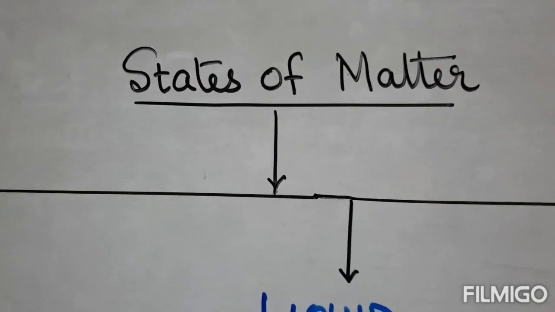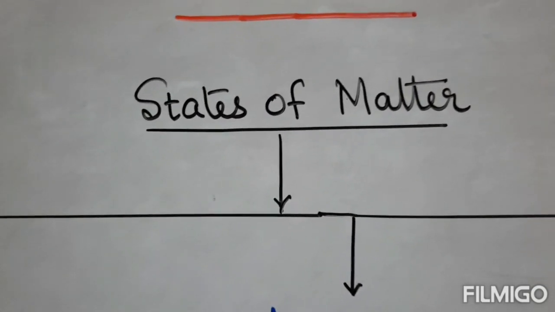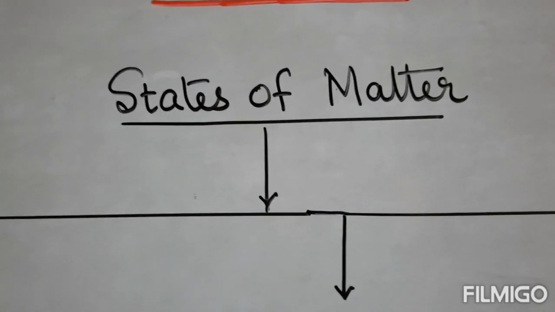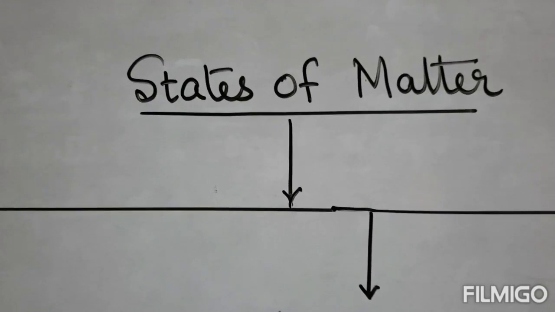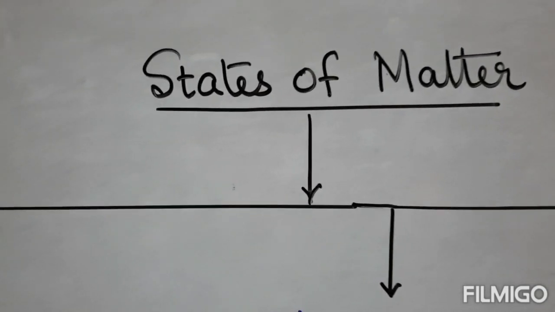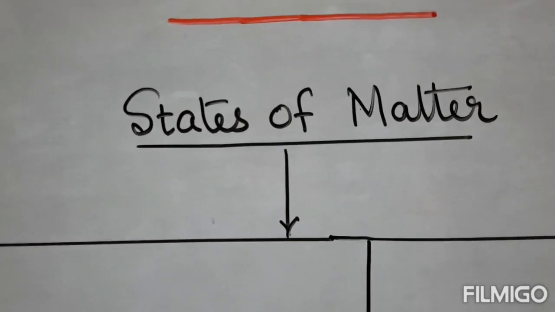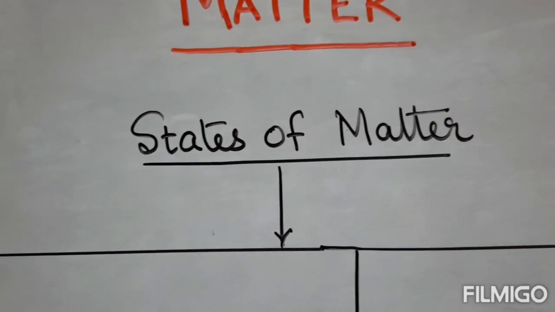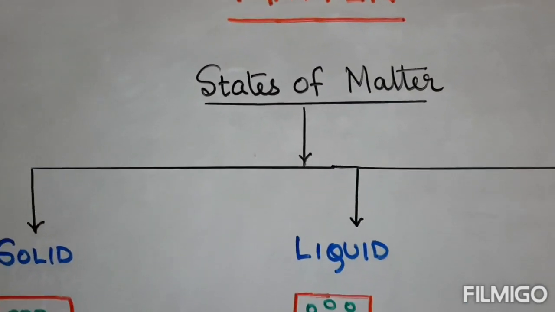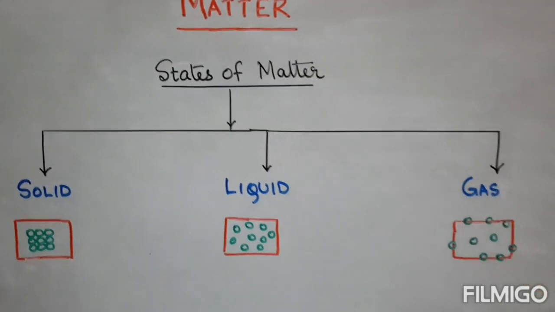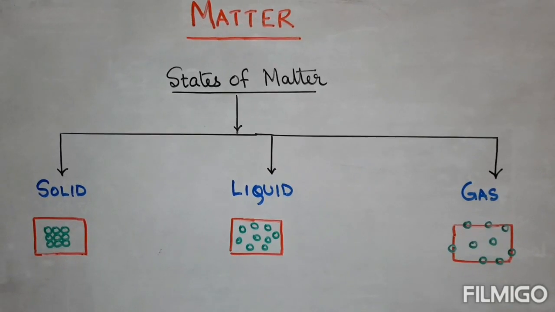States of matter. Matter is made up of very tiny particles called atoms. An atom does not exist independently, but two atoms together form molecules which can exist independently and can also retain the physical and chemical properties of a matter. Now, depending upon the temperature, matter can exist in 3 states: solid, liquid and gas.